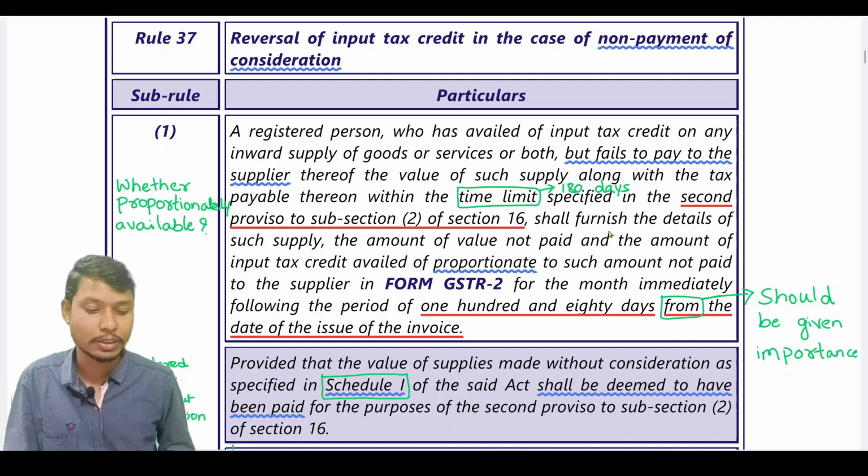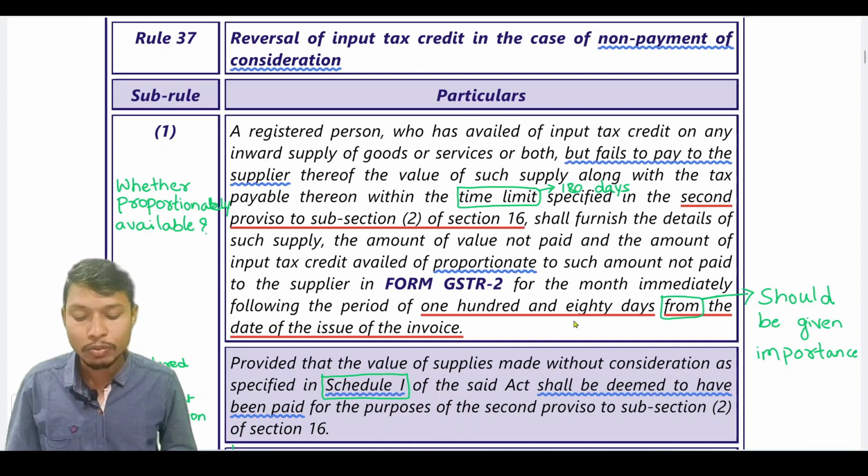Okay, 180 days. Shall furnish the details of such supply, the amount of value not paid and the amount of input tax credit availed of proportionate to such amount not paid to the supplier in form GSTR2 for the month immediately following the period of 180 days from the date of issue of invoice.